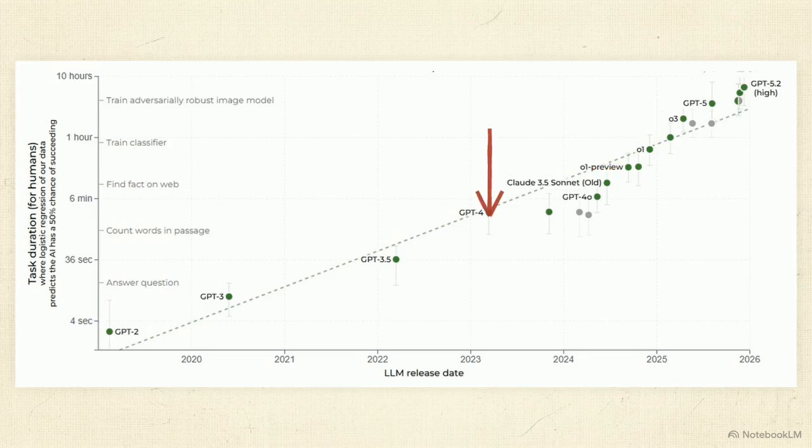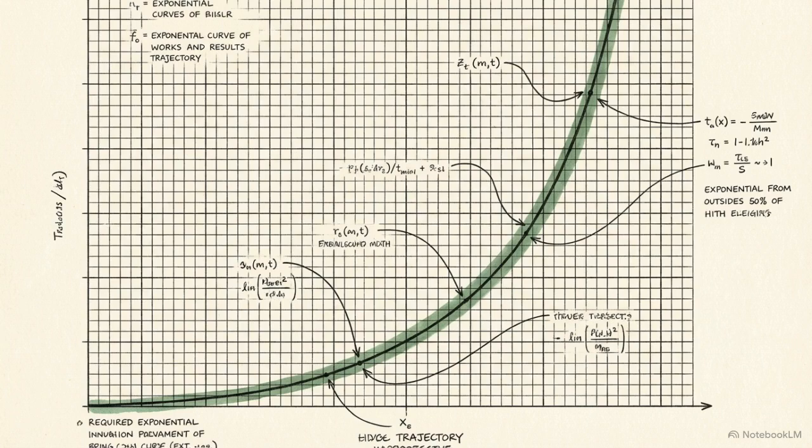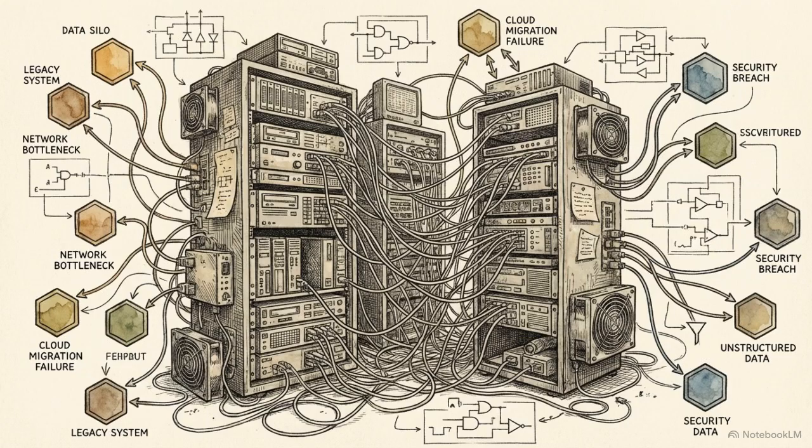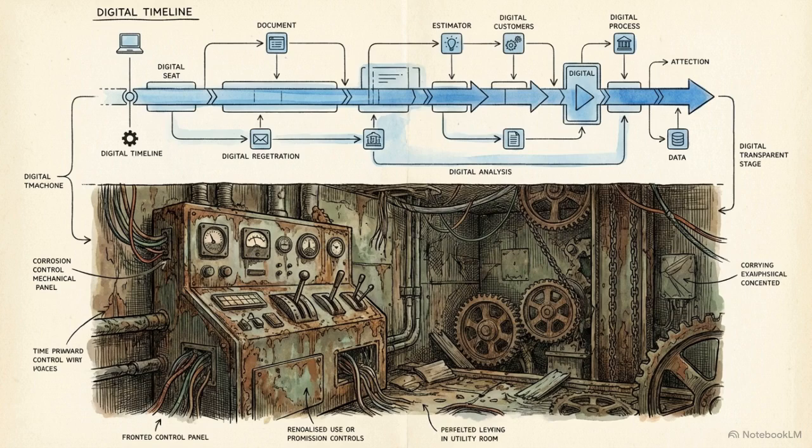Tracing from GPT-4 to projected models like GPT-5, notice the y-axis. Autonomous task execution scales exponentially from mere minutes to over 10 hours. This projection assumes two things: that the current exponential doubling rates hold steady, and that these benchmark proxies accurately reflect the messy operational requirements of a live network environment. If those assumptions hold, 2028 presents a severe timeline problem.